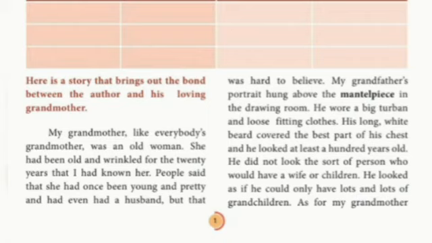The other people were telling about her appearance, how this old grandmother looked so pretty in her young age, and even that she had a husband also. So in young age she had a husband, like that they used to tell. But Khushwant Singh was not able to believe that, because for many years he had been looking at his grandmother as an old lady without a husband. So he could not believe that much, right?